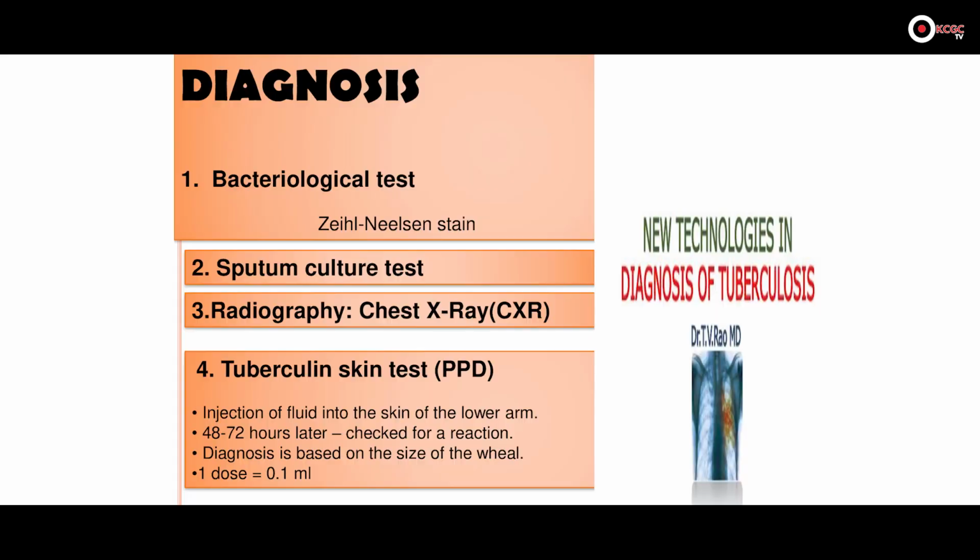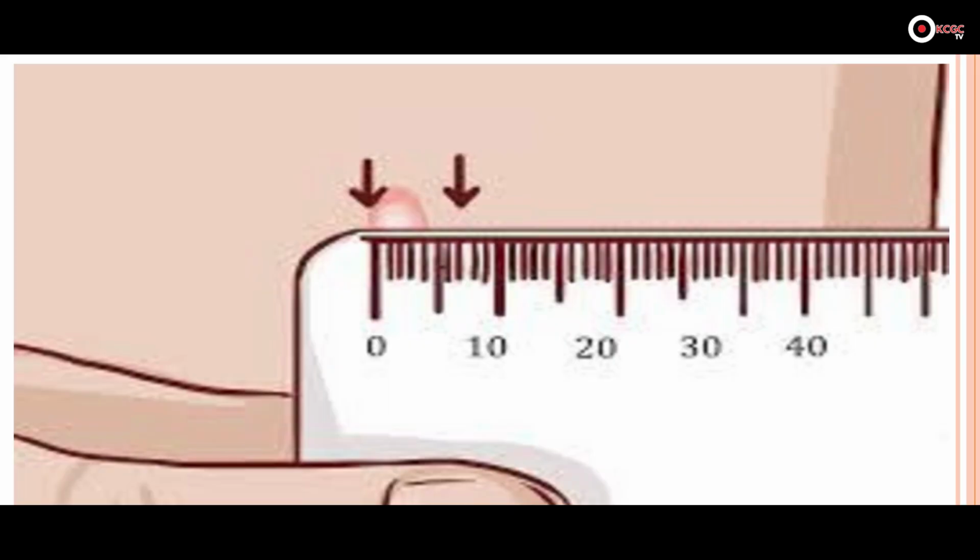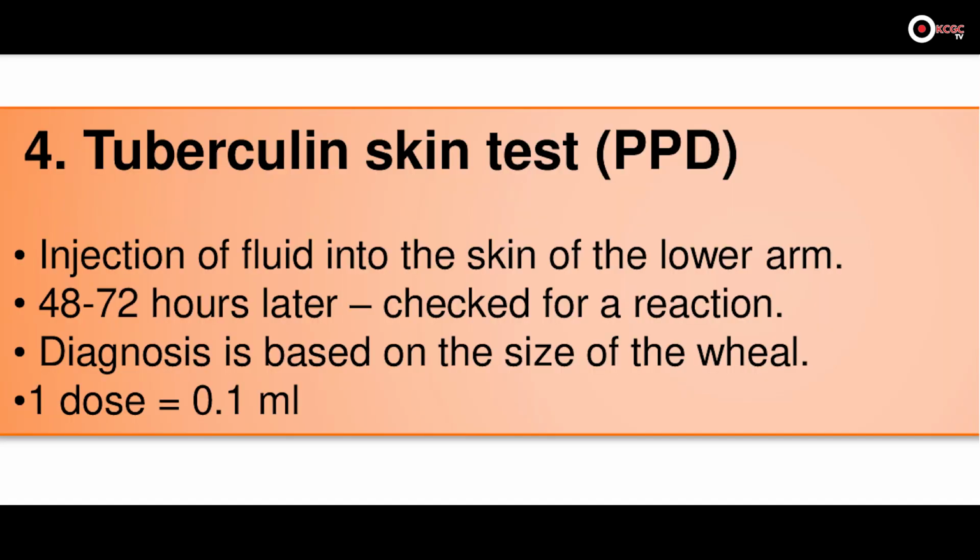Our third test is the tuberculin skin test, or you can say Mantoux test. In the tuberculin skin test, we give a 0.1 ml dose in the forearm, and here we mark it with a pen, and in 48 to 72 hours we will see the condition of that mark. If there is swelling or wheal formation, wheal is the swelling, in the forearm greater than or equal to 5 mm to 10 mm, then we confirmatively say that the person is suffering from tuberculosis.